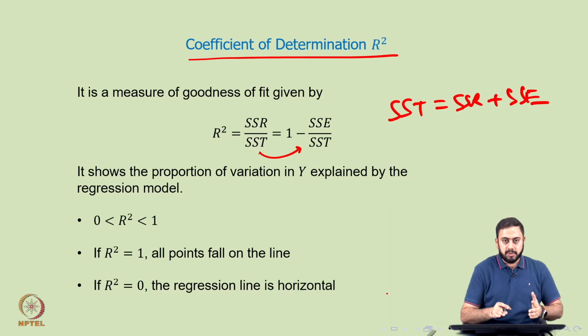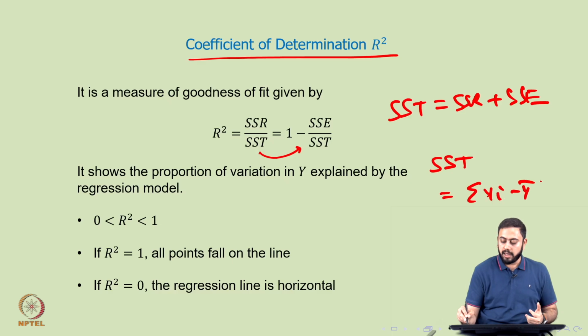Okay. I'll try to explain a number of points here. So firstly, if you take a look at the SST formula, do you guys remember the formula for SST? SST is nothing but summation (yi minus y bar) whole square. And now, does this sum of squares resemble or look familiar to you? The answer is yes. This formula looks familiar to the formula of variance.